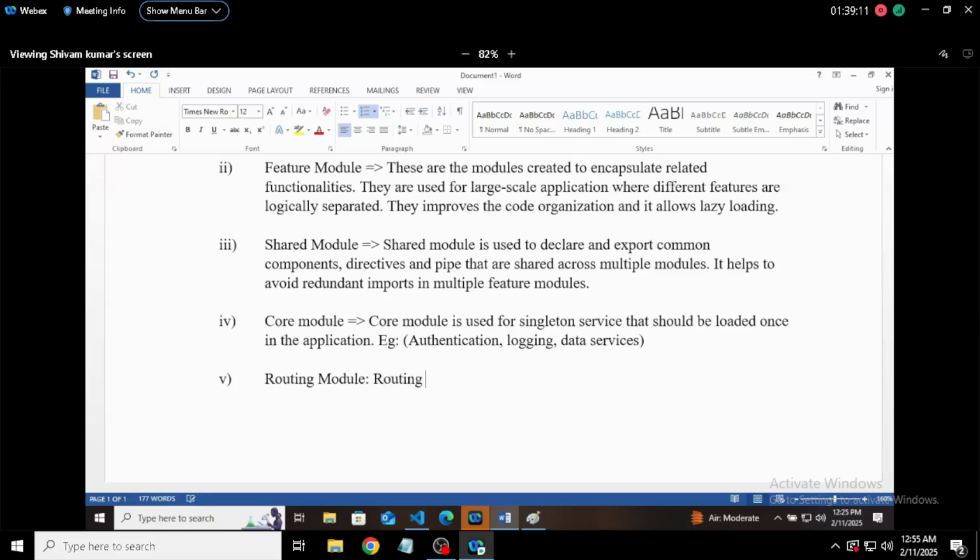Routing module is used to define the path, or you can say route, in an Angular application. Okay.